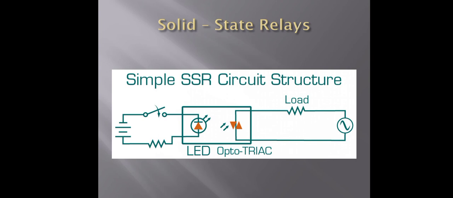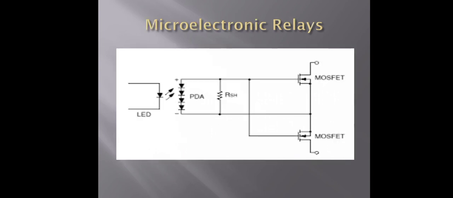Solid state relays are used for many applications in industrial control, replacing electromagnetic relays. They are normally electrically isolated between the control circuits and the loads. Now the next DC source is the microelectronic relay. The microelectronic relay is normally open.